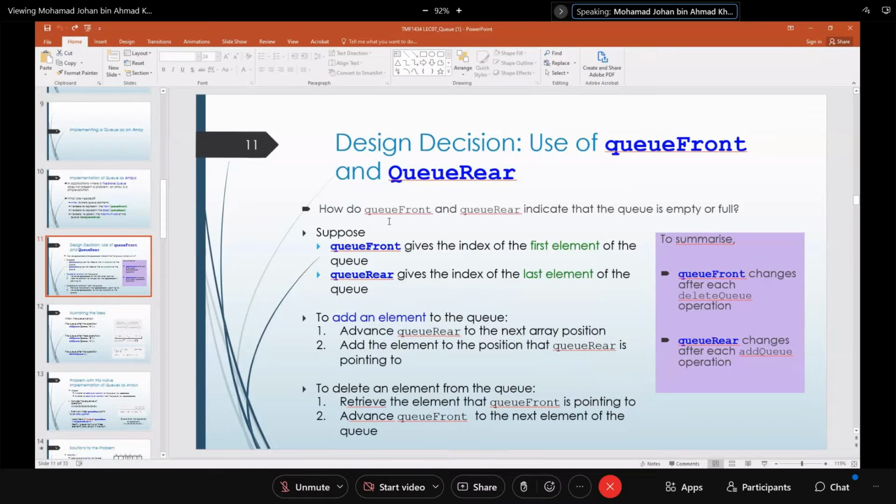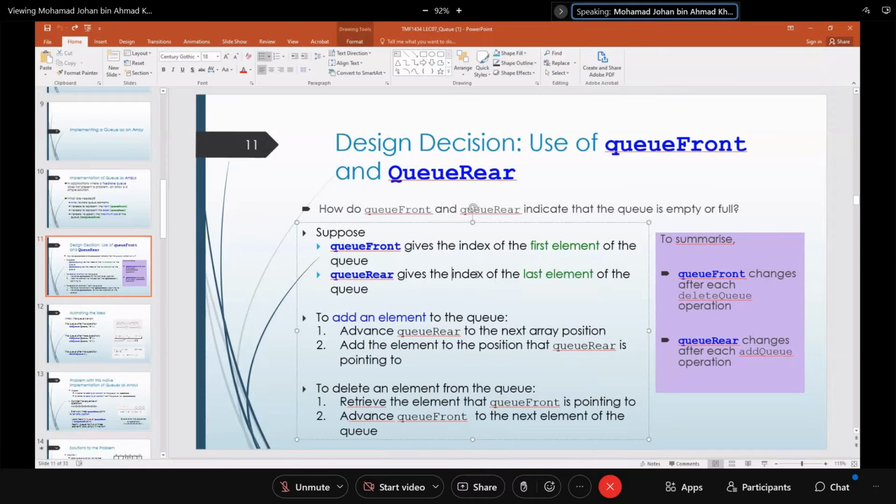So how do queue front and queue rear work? Here you want to check if the queue is empty or full. Just to give you an idea, queue front is the index of the first element of the queue.